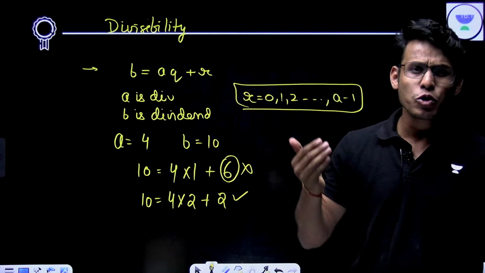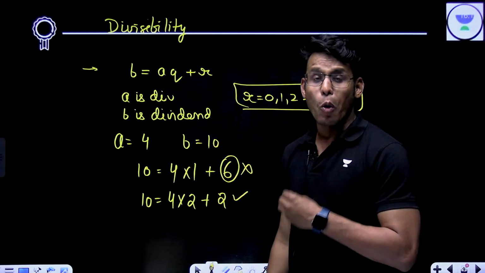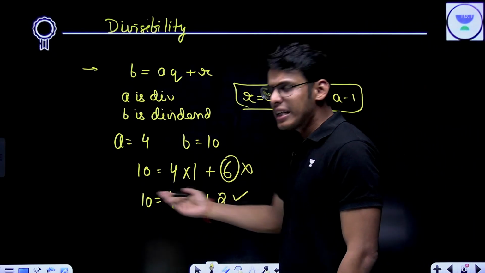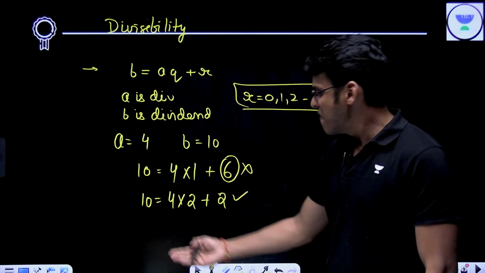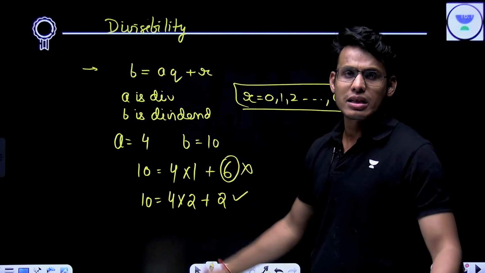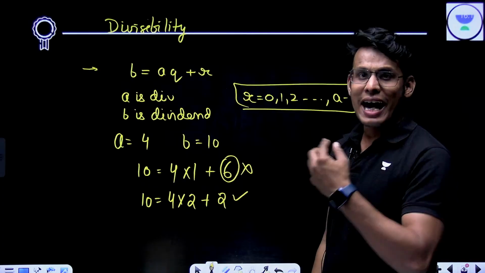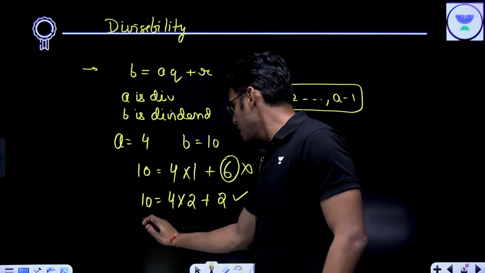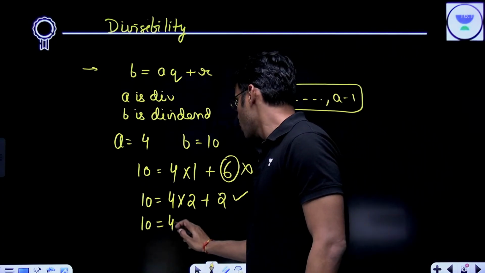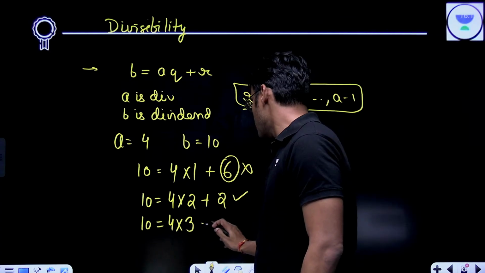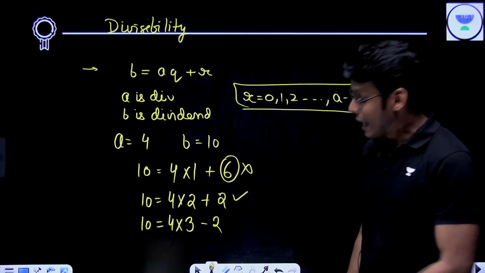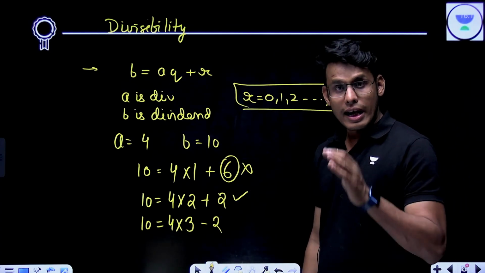Why do I have to stop at positive numbers? I can see everything is positive here. Every single thing is positive. Who said this? So this is where the IOQM things start. What if I write it as 4 times 3 minus 2? The equation is correct. Is minus 2 the remainder?